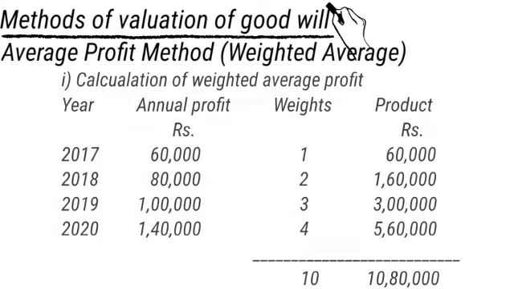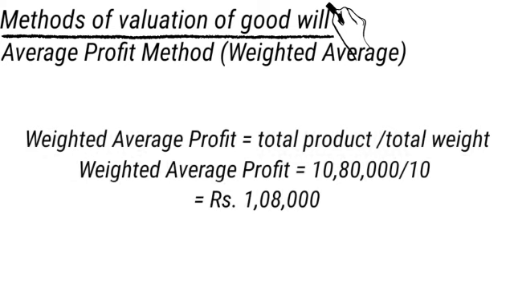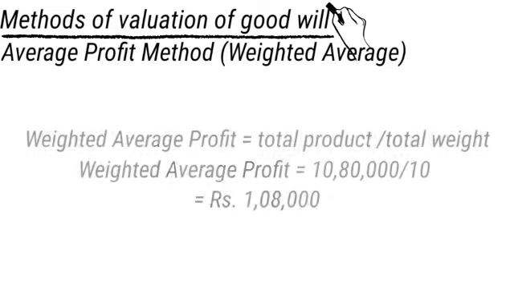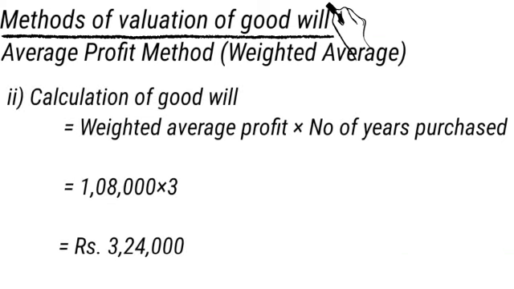Having this, we calculate weighted average profit, that is the total product divided by total weight. This is the formula. So weighted average profit equals 10,80,000 divided by 10, which is 1,08,000. Now calculation of goodwill: goodwill equals weighted average profit multiplied with number of years of purchase.